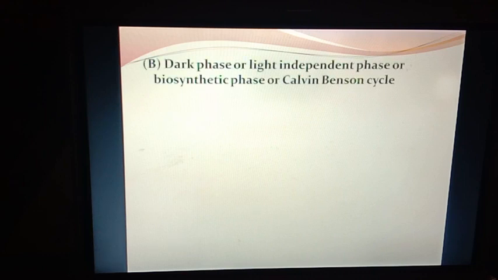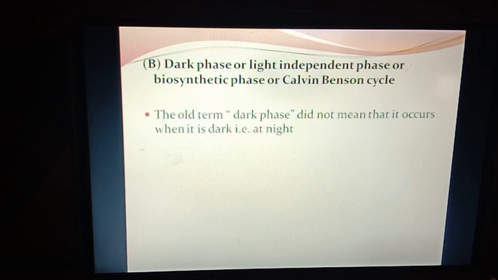Now let us move on to the next phase, that is the dark phase, which is also called the light independent phase or biosynthetic phase or Calvin-Benson cycle. The old term dark phase did not mean that it occurs when it is dark, that is at night.